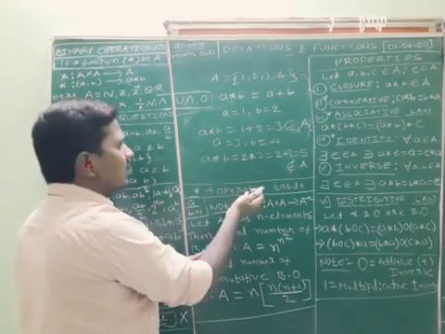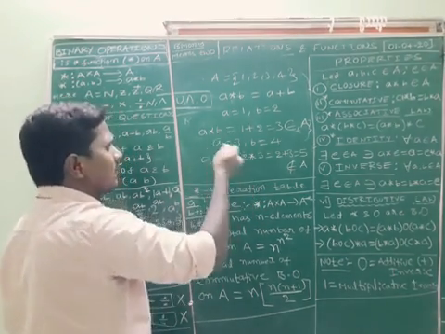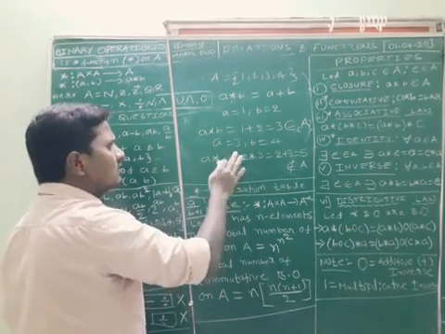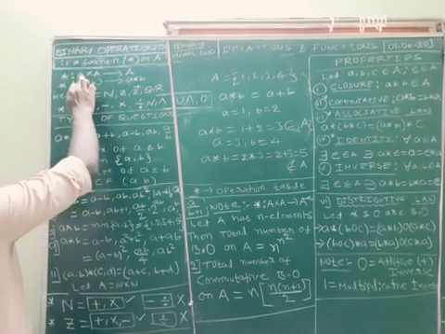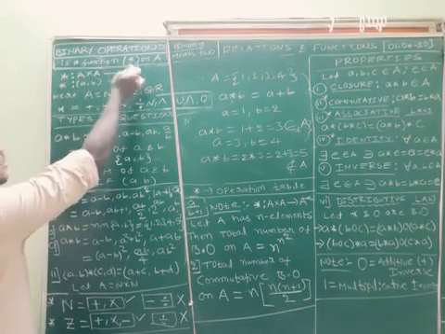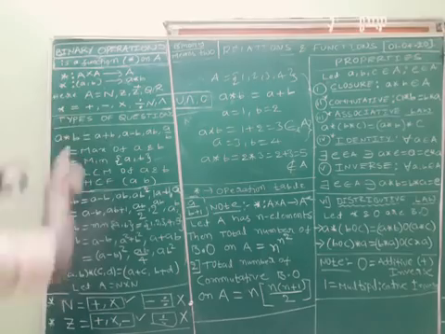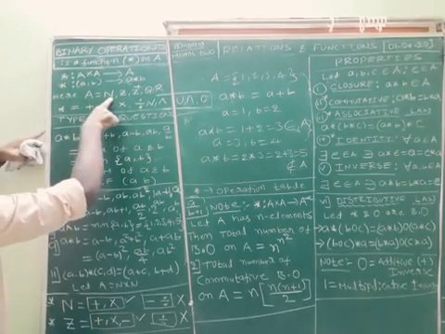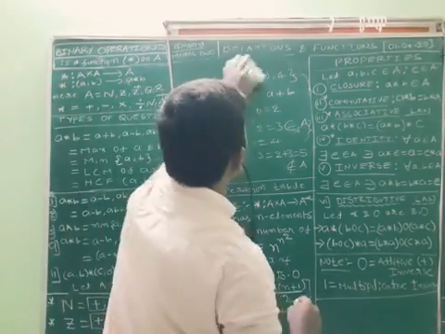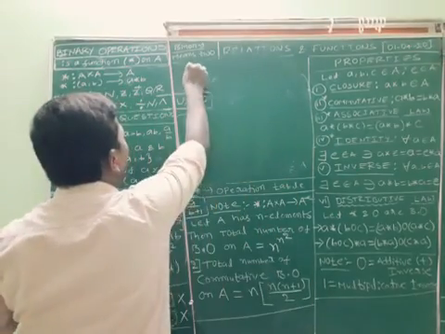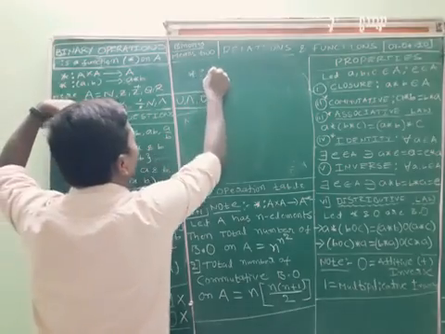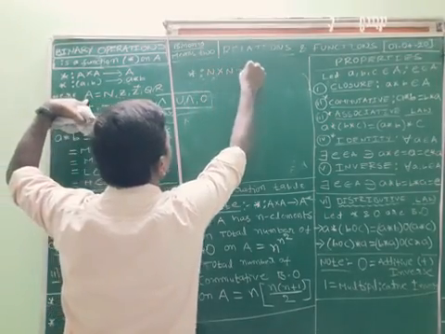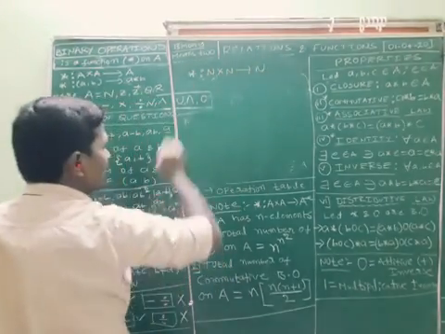After applying the binary operation, it may be plus, it may be minus, it may be into, whatever it is, it must belong to A only. See, I defined the function A cross A to A only. So instead of A, I want to take natural numbers. How to define the function on natural numbers? Star is a function from N cross N to N. This is one type of function.